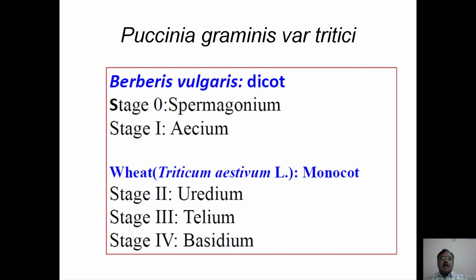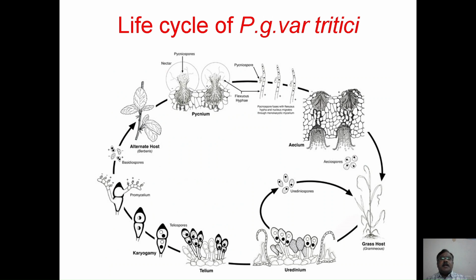And this Puccinia graminis tritici has five different stages in its life cycle. Stage 0 is the spermogonial stage and stage 1 is the aecial stage; both are on the alternate host, that is Berberis vulgaris, while stages 2, 3 and 4, which form urediospore, teliospore and basidium, are all found on the target host, that is wheat, which is a monocot in nature. And this is the typical life cycle of Puccinia graminis tritici.